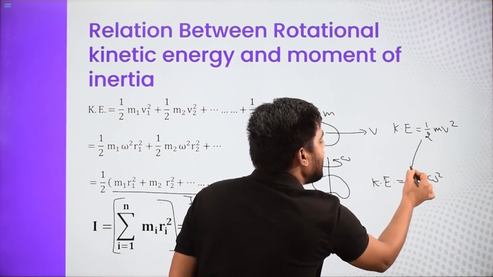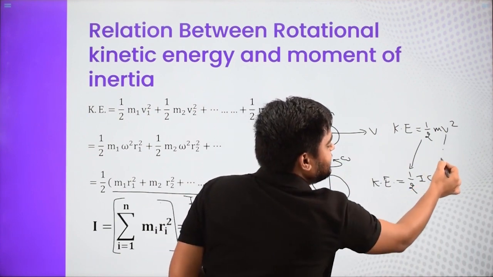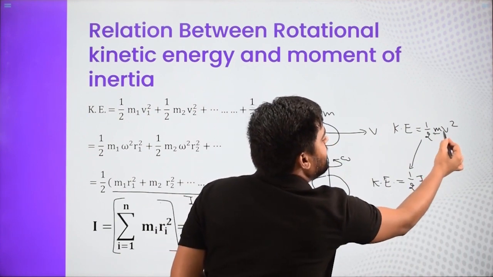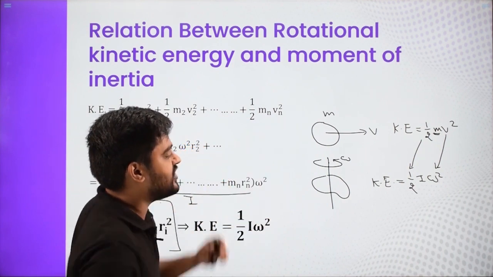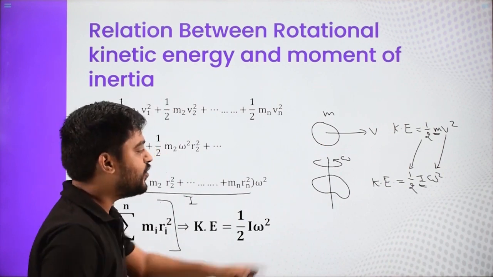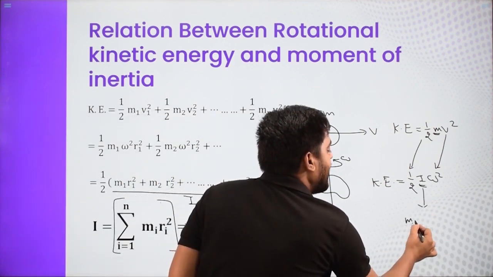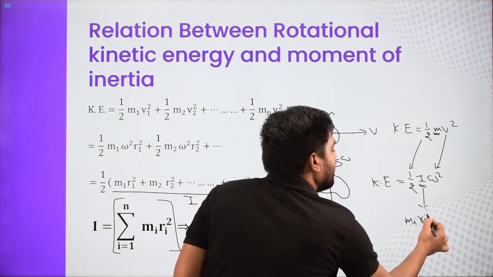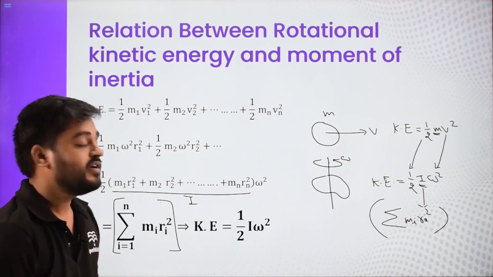See, half is half, and v is velocity, and this is angular velocity. So whatever role the mass plays in translatory motion, the same role the moment of inertia I plays in rotational motion, and I is given by what? It is basically mi ri square, and you add all such terms, so you get the moment of inertia.